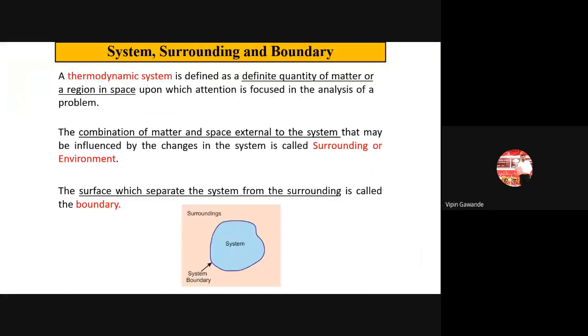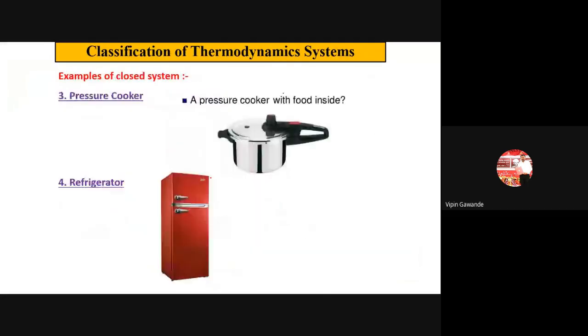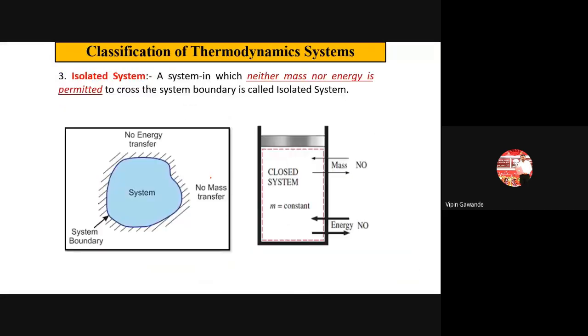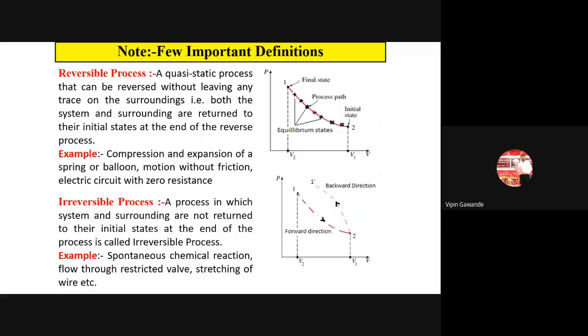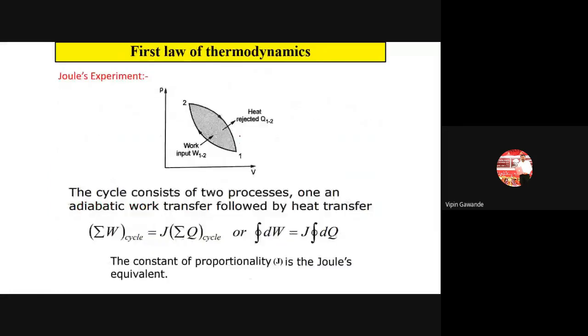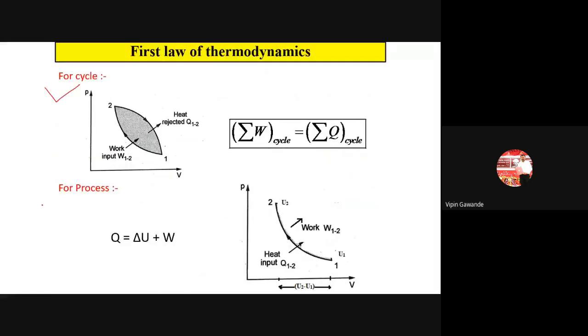Okay. So previously we discussed the types of systems, that is open, closed, and isolated system. So that is the first topic. Then we have studied the zeroth law of thermodynamics. Then the statements for the first law of thermodynamics, so that is important. Here two statements are important, for cycle and for the process. Okay, so that you have to remember.